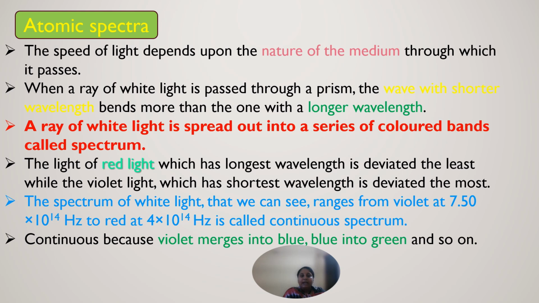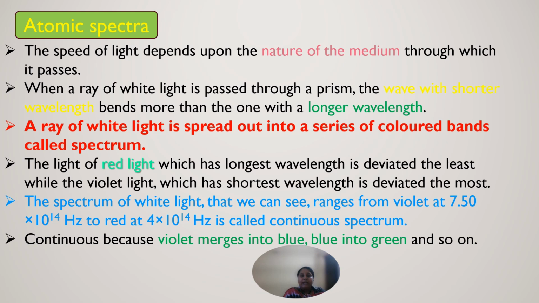The absorption spectrum is like the photographic negative of the emission spectrum. So, it is just the opposite of the emission spectrum. If a continuous radiation is passed through a sample which absorbs radiation at certain wavelengths, the wavelengths corresponding to the radiation which is absorbed by the matter leave dark spaces in the continuous spectrum.